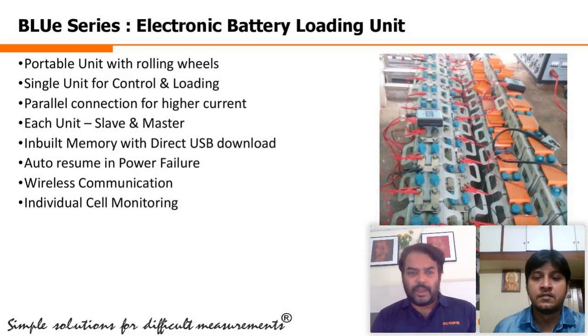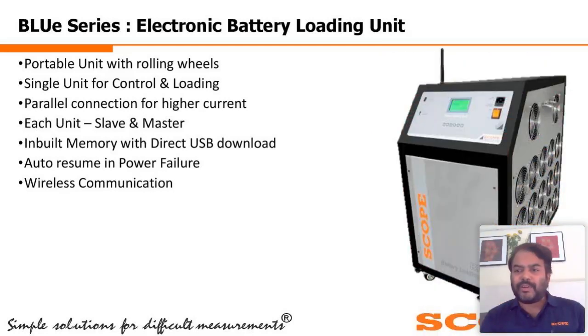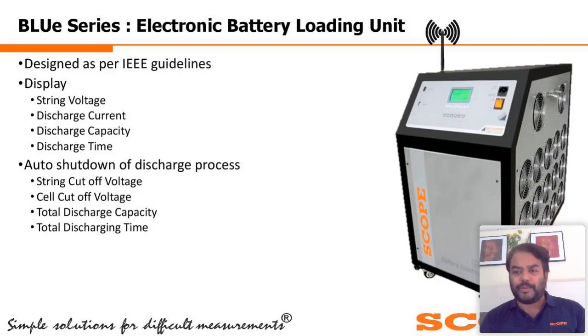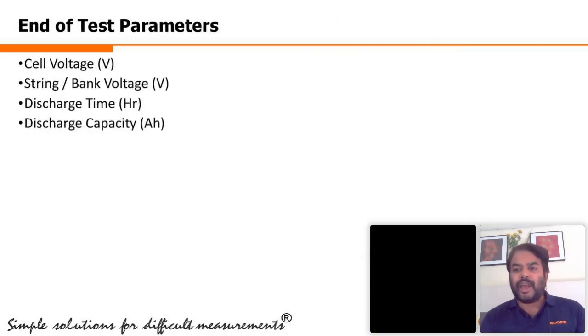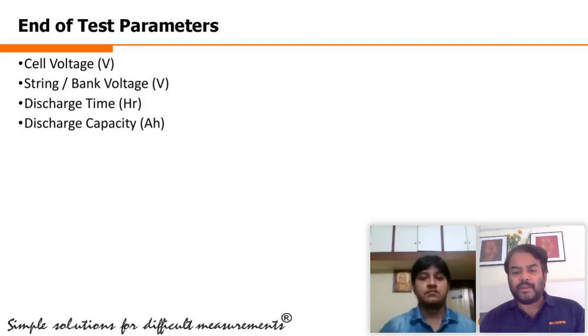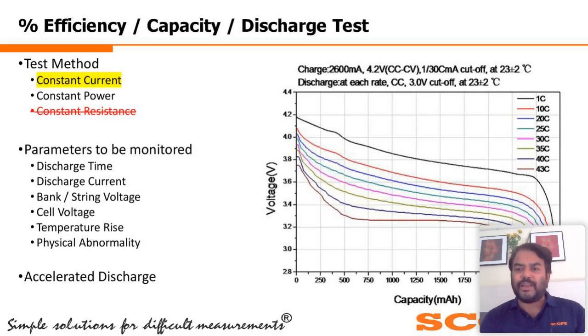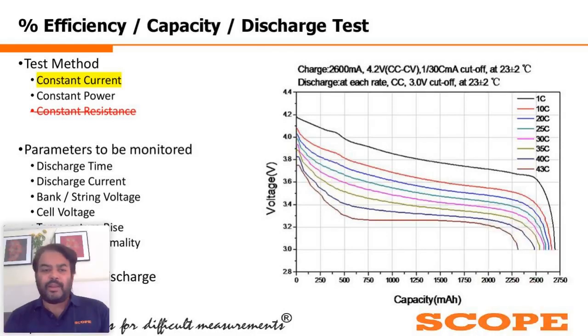So in that one, the percentage efficiency will be coming down, because when I am discharging the battery at a much higher rate, the things are coming down very fast. Here 1C means as per the rated one I am discharging.